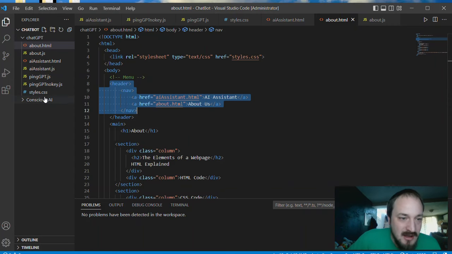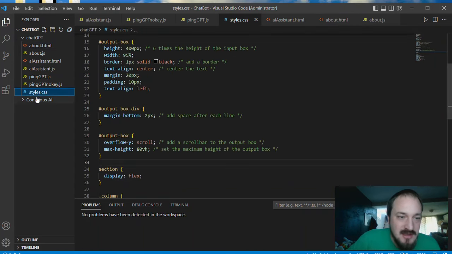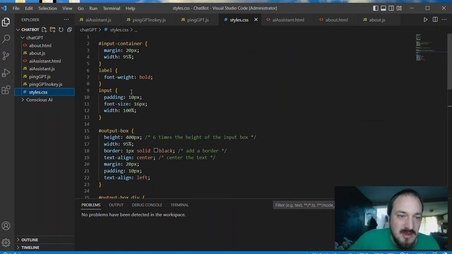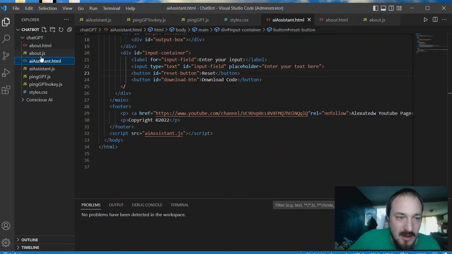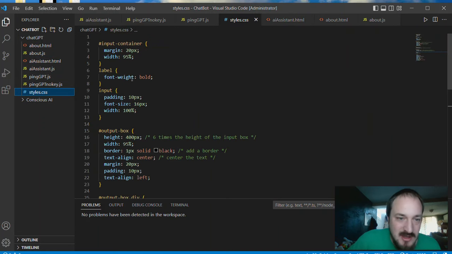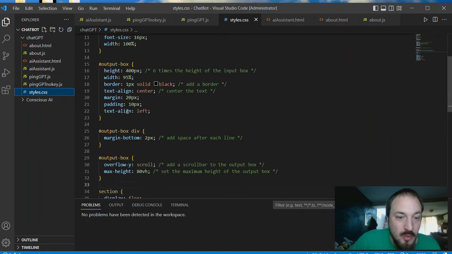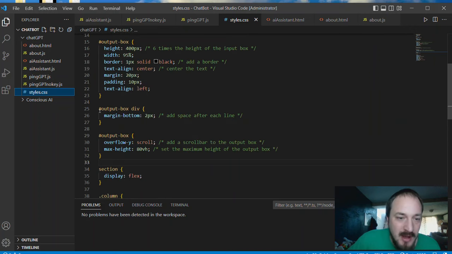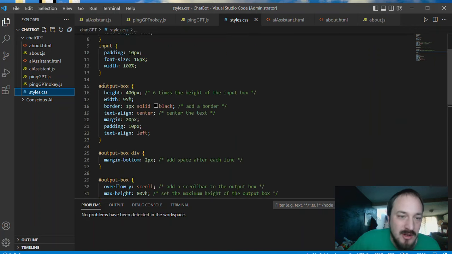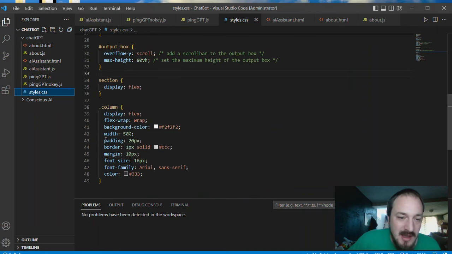The other type here is the styles. So this is the CSS page. The difference between these three is they're just different languages. If you look at all three types, they all just look different from each other. The CSS file just controls what the actual overall output looks like. So you can see with the output box, we gave it a margin. Here's the output box. It has a certain height, 400 pixels. We have a width here, we have a black border, we've aligned the text center. So we just do some alignment stuff.